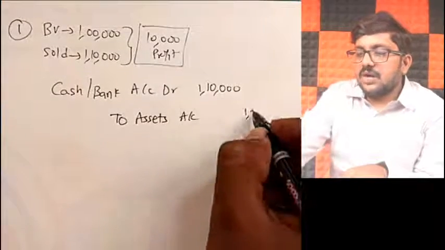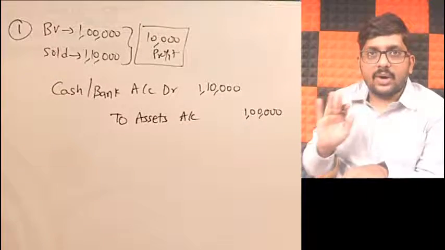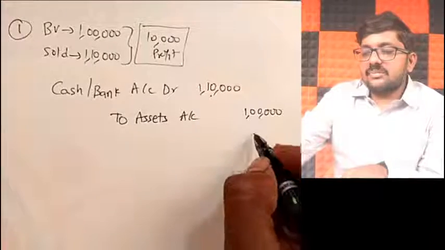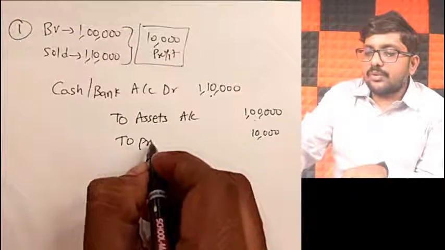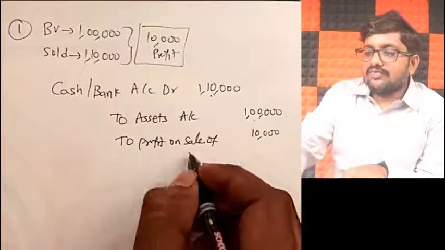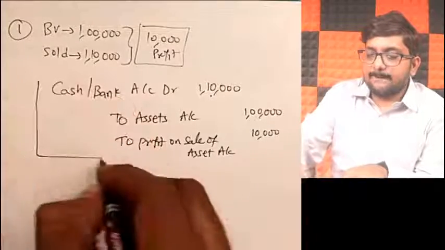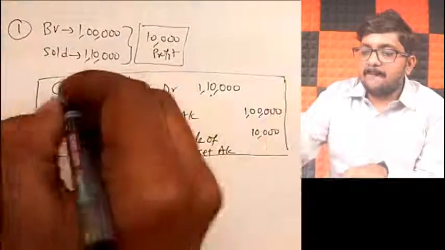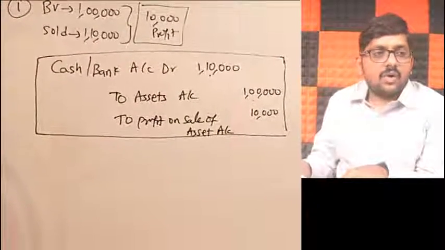How much, my dear friends? 1 lakh rupees, the book value. I will take it as 1 lakh rupees only. Only book value. Now 1 lakh asset sold for 1,10,000, making a profit of 10,000. That 10,000 I will take it to profit on sale of asset. I'll call it as profit on sale of asset account. This is my journal entry when I sell my asset for profit. Okay? Right, sir. Then what next, sir?